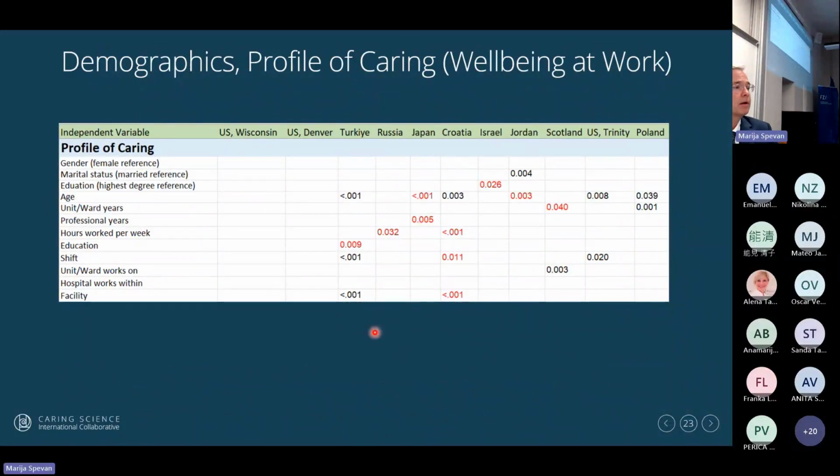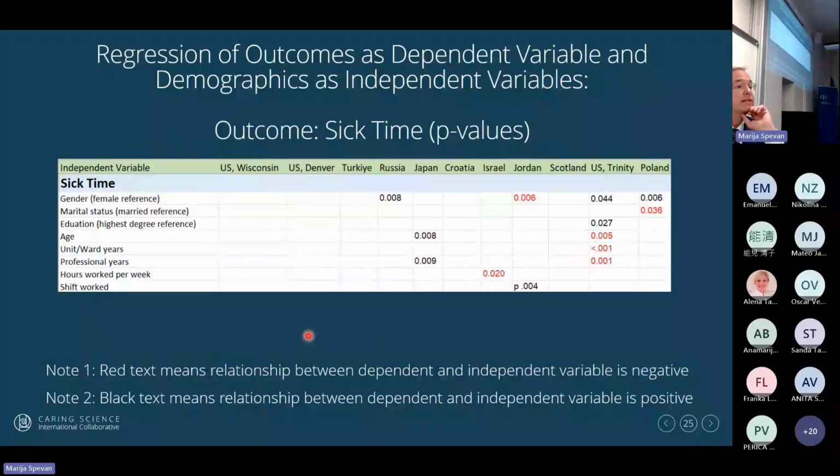Where am I going? Oh, I think that's a duplicate. Yep. So this is sick time.